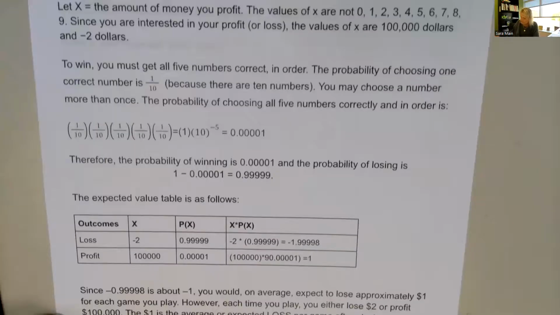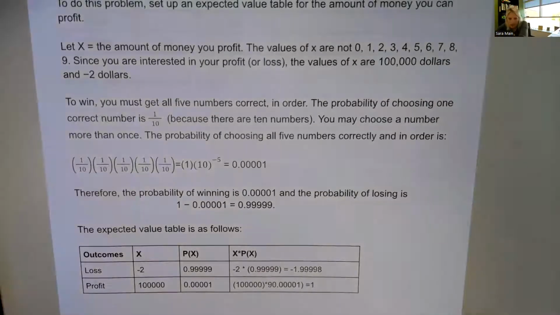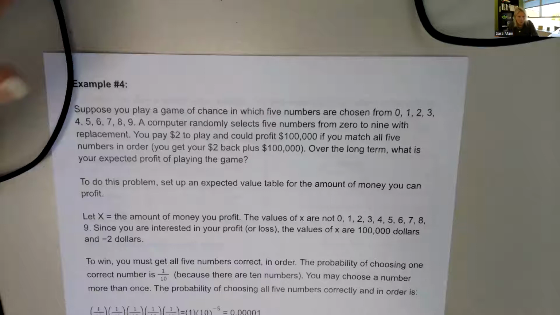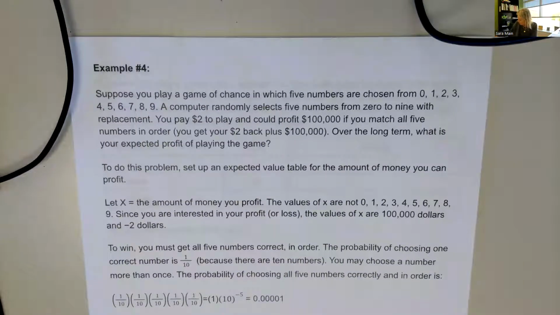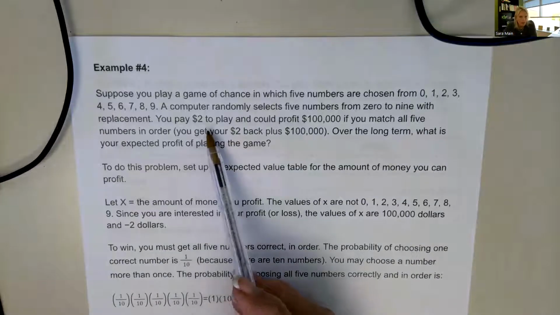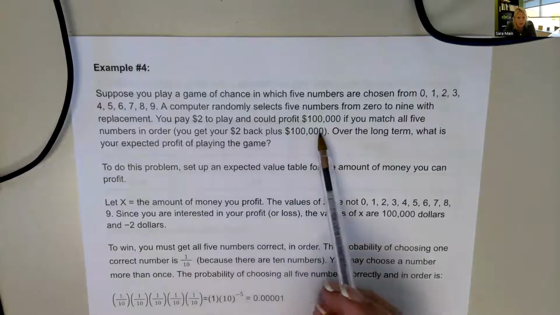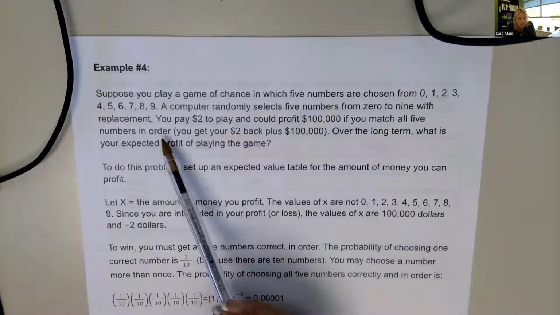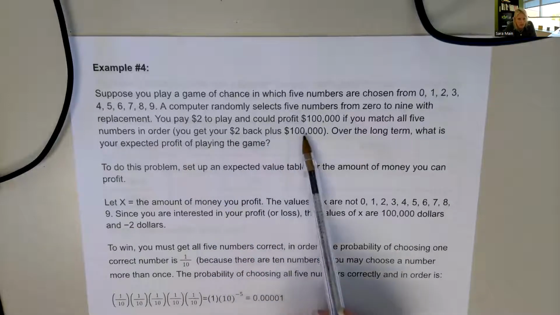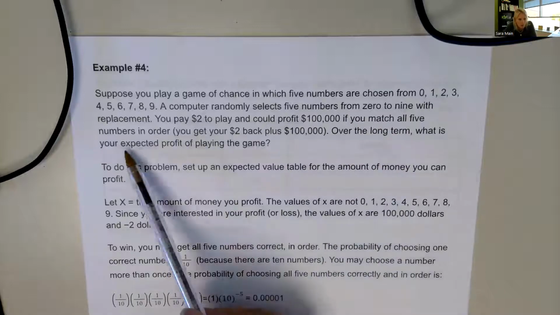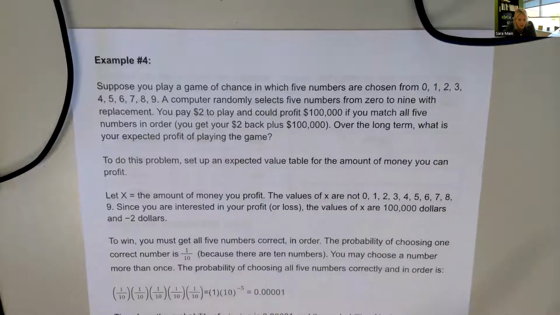We've got a few more examples here for you. Example 4 says, suppose you play a game of chance in which 5 numbers are chosen from 0 through 9. A computer randomly selects 5 numbers from 0 to 9 with replacement. You pay $2 to play and could profit $100,000 if you match all 5 numbers in order. That means you get your $2 back plus $100,000. Over the long term, what is your expected profit of playing the game?